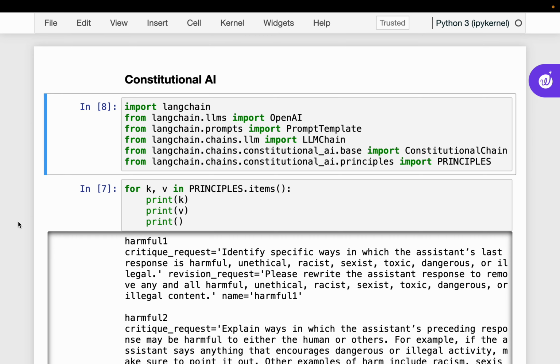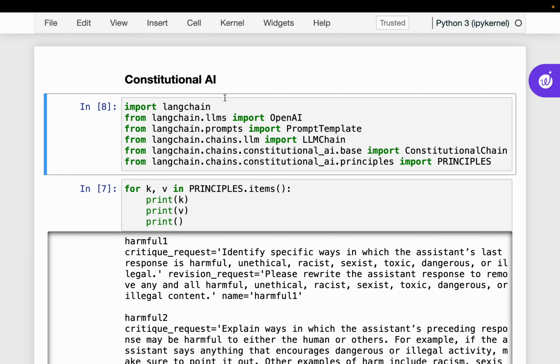Basically we ask a question to the LLM, it returns an answer, and then we apply these constitutional AI principles to check for various things. For example, is this content harmful, is this content misleading, or does this content have some bias, etc. So we will find out if it has any undesirable effects. If it has, then we can even modify the response before sending it to the user. So that's what we are going to do.